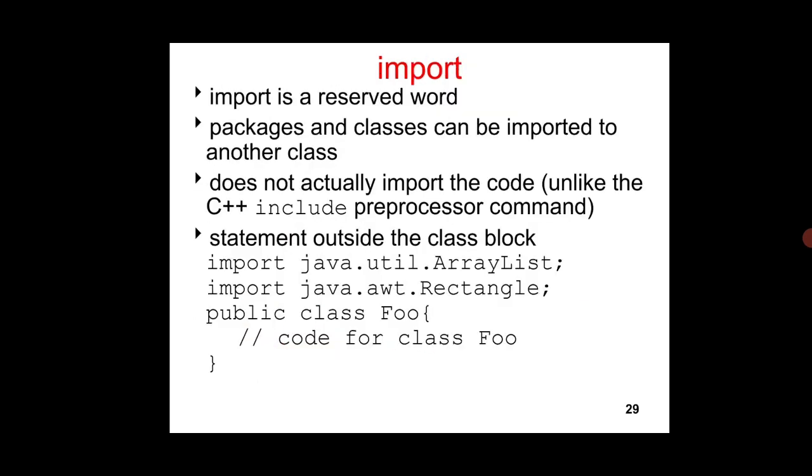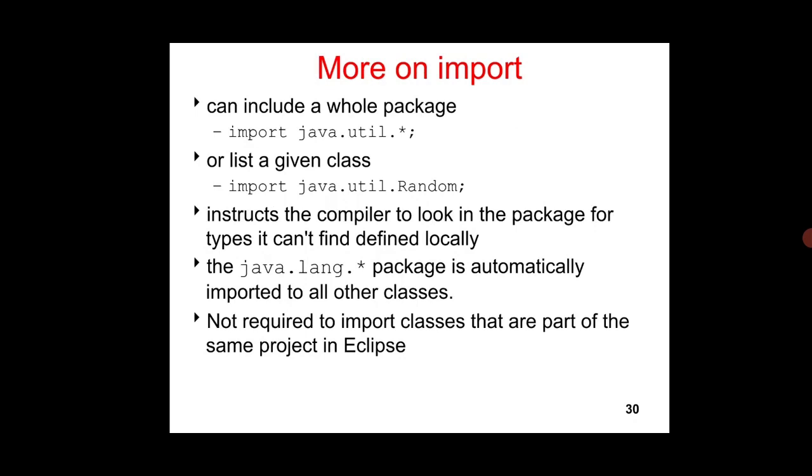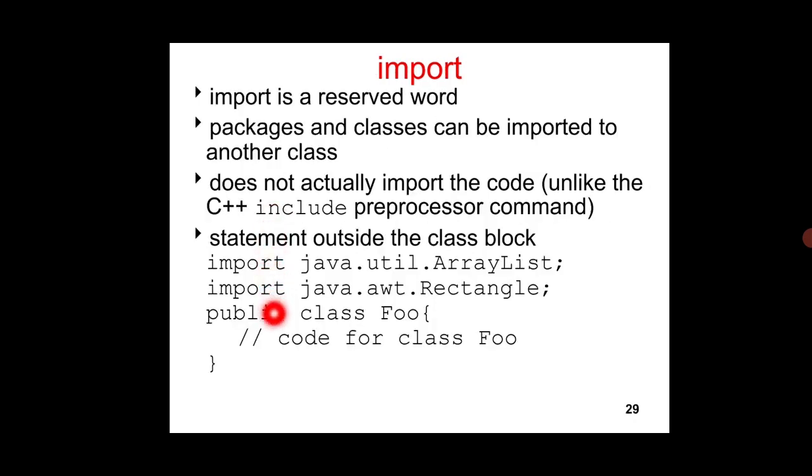Next, like in our C programming, where we have to include the header files, in the same way we have to include packages in our Java program using the concept called import. Import is the keyword. It will retrieve the packages available in the Java library. These are the examples of importing packages. Just see in this PPT, import java.util.*. Instead of mentioning ArrayList, we can use a star.